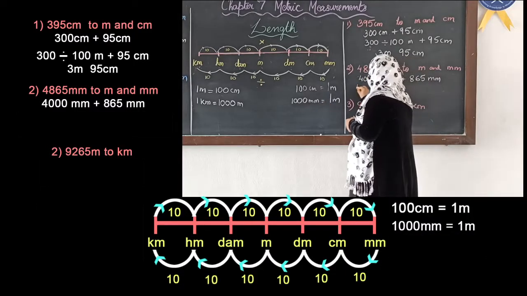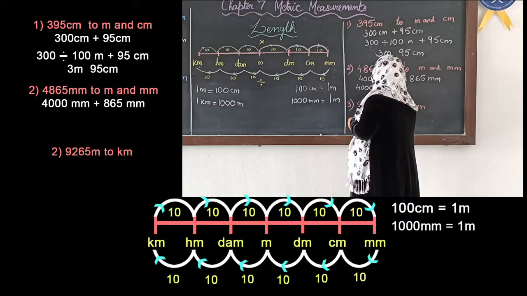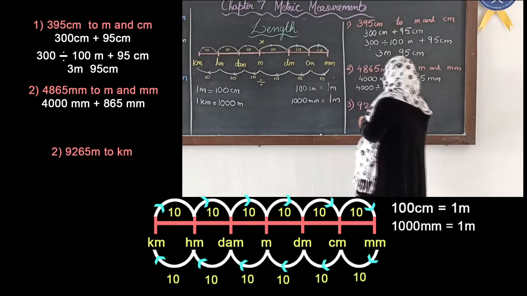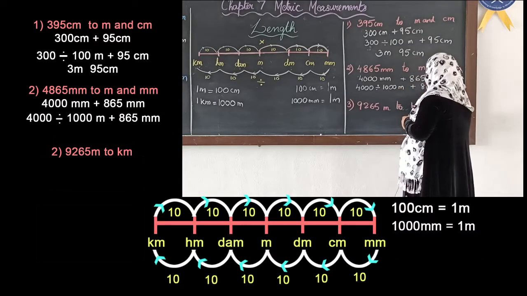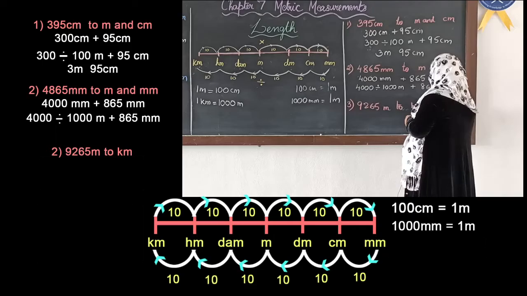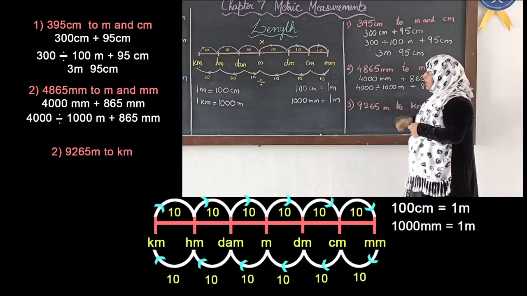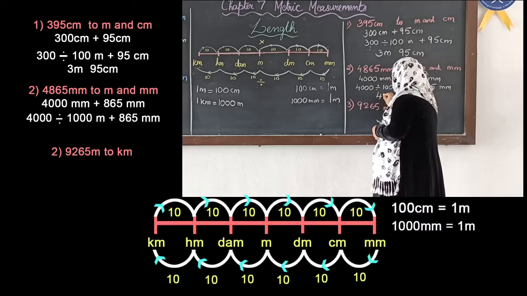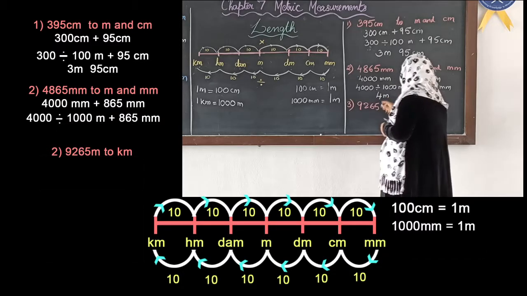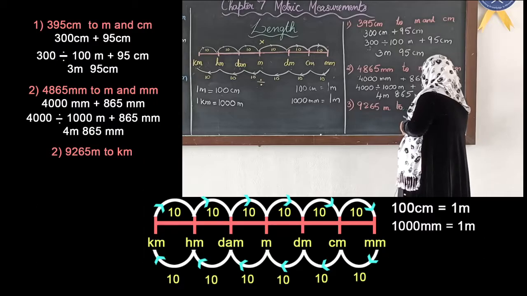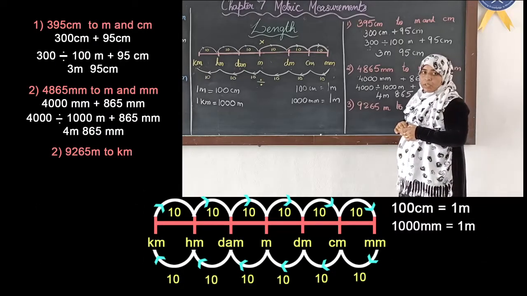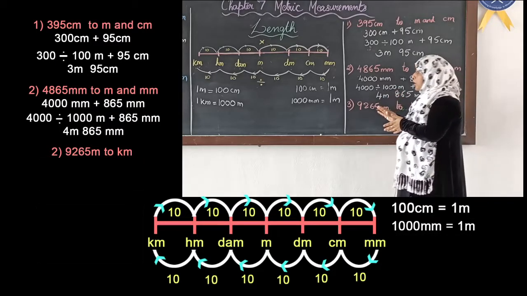Okay. So 4000 divided by 1000. Once we divide it, it will change to meters. Plus 865 millimeters. Now 4000 divided by 1000 will be 4. 4 meters 865 millimeters. Okay. This is how we convert a smaller unit to bigger unit.